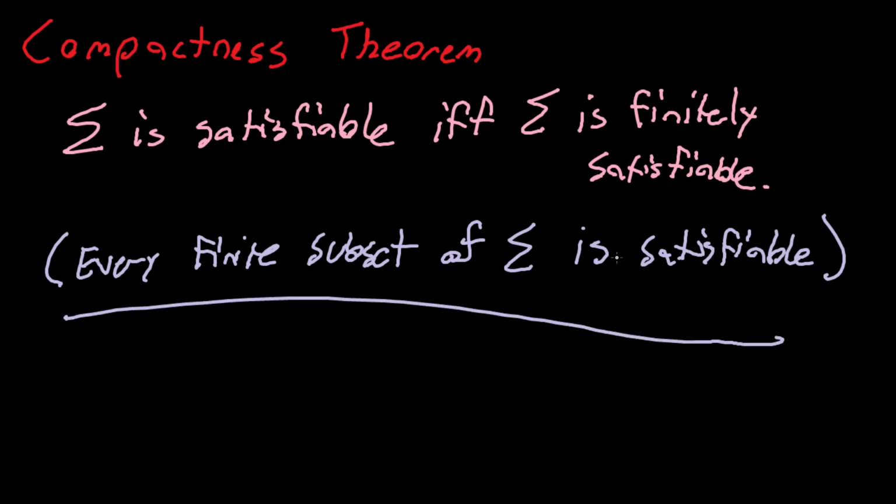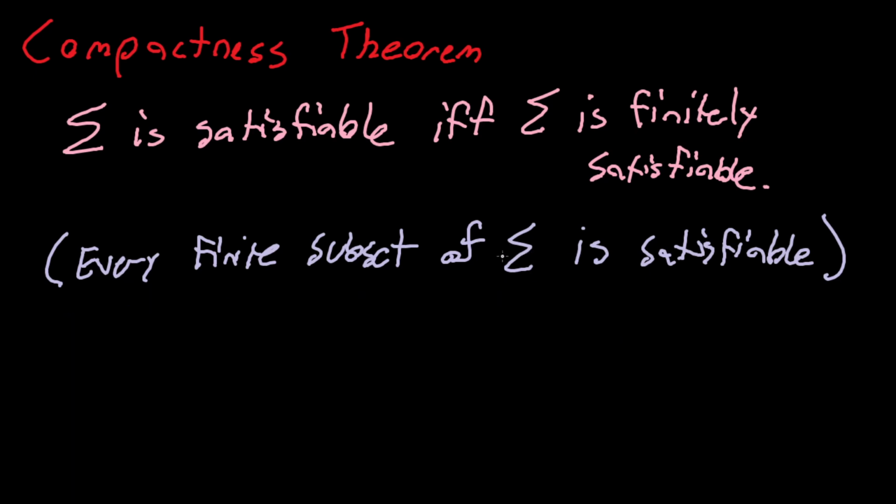Remember, satisfiable means that there exists a model of it. So I'm claiming that sigma has a model if every finite subset of sigma has a model. That's actually a really big statement, because if I have an infinite set of sentences, it's kind of hard to find an object that would satisfy them.